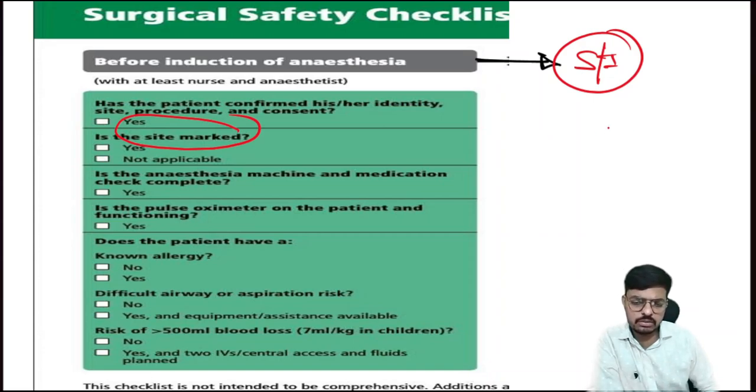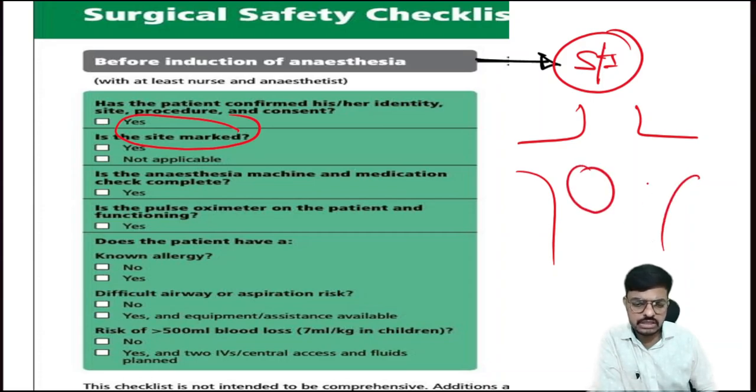Why is it very important, bacho? Remember, cases happen like this. Consider a female with breast cancer. The tumor is in the right breast, and the doctor didn't mark the site, and he goes to take the incision in the left breast.